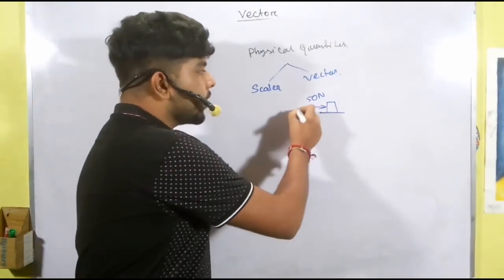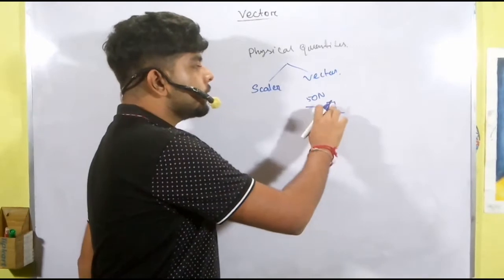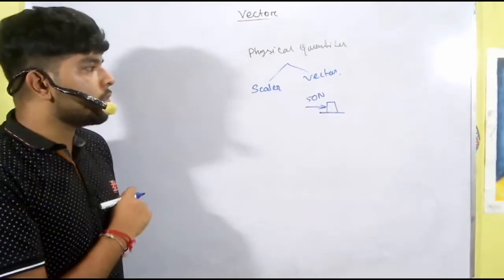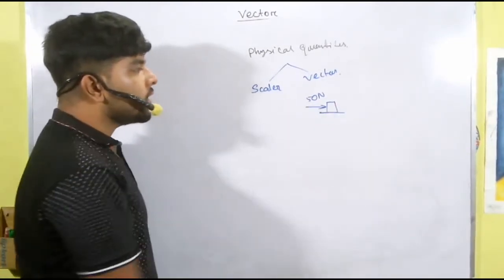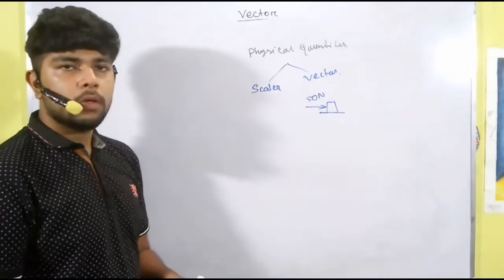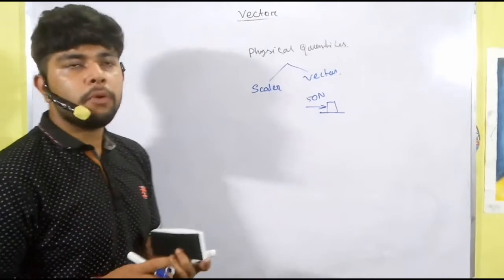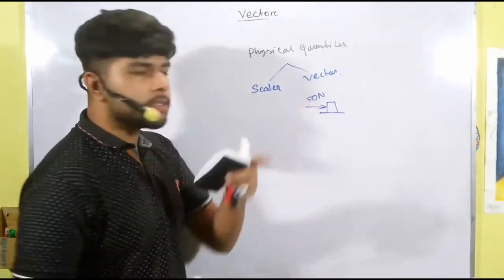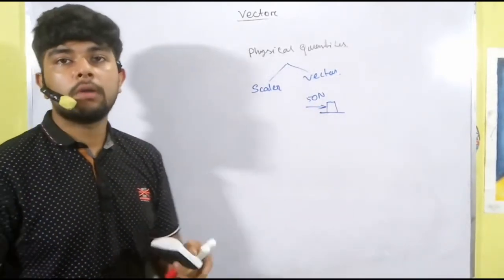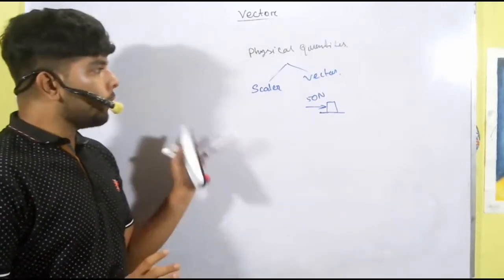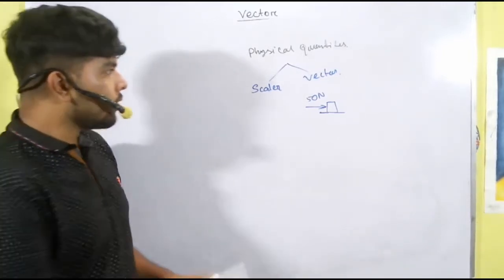So I am writing that in this direction we are going to apply the force. This arrow indicates the direction of the force. The 50 Newton is the magnitude of the force, and the arrow indicates the direction. Hope you understand these things very well.